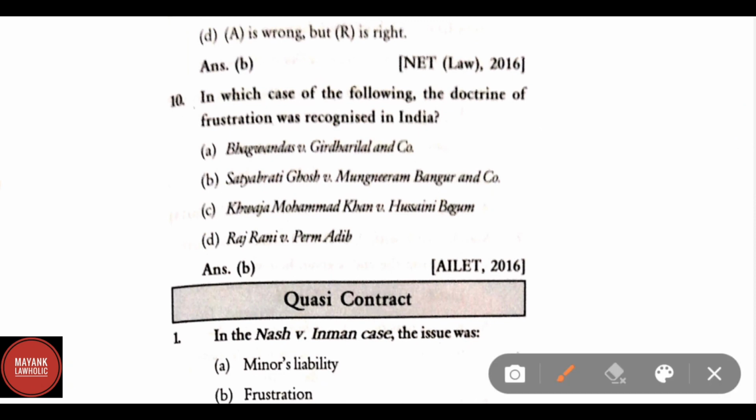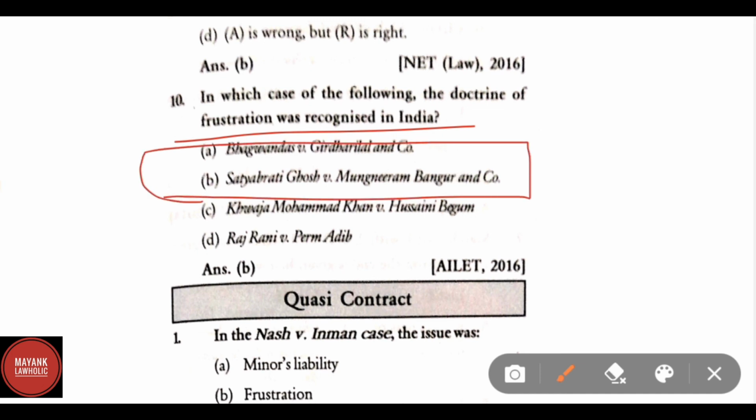In which case the following doctrine of frustration was recognized in India? Correct answer is Satyavrat Ghosh versus Mugneeram Bangur and Company.